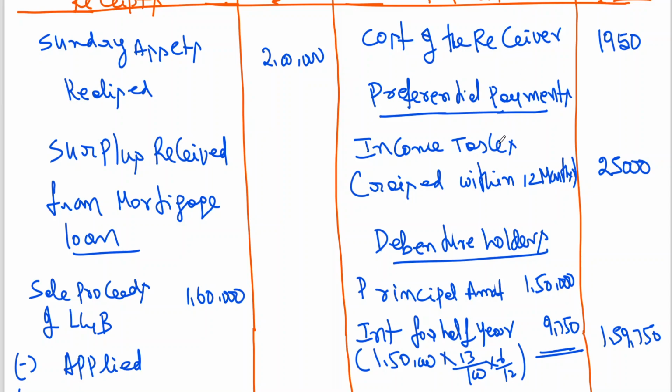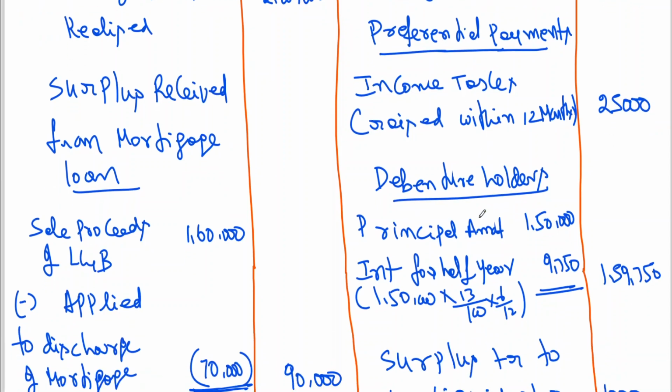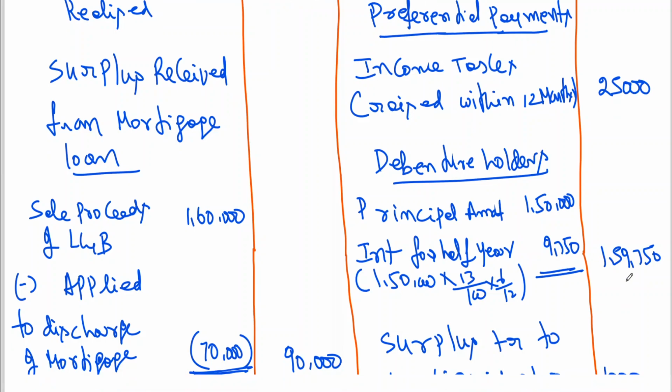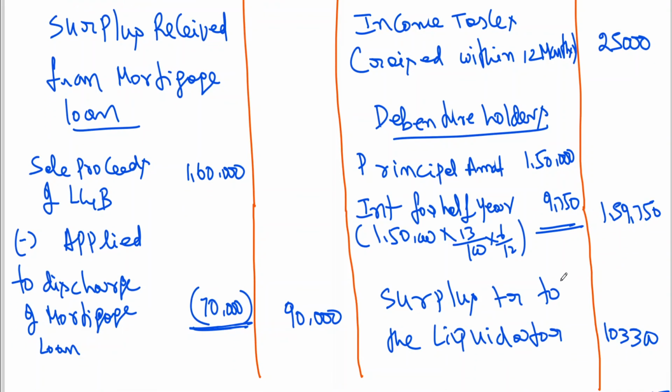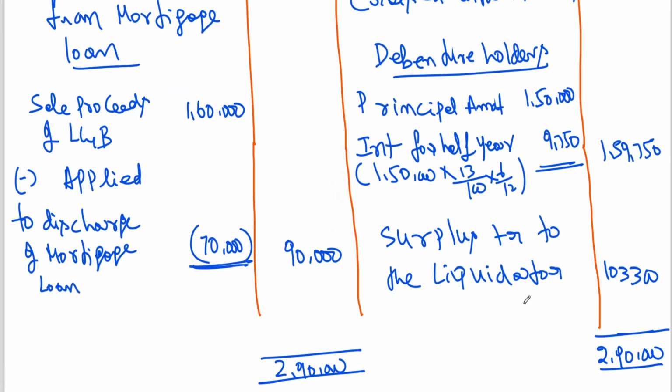So cost of the receiver, preferential payment, income tax raised within 12 months. Then preferential payment means preferential creditors, and then the amount will be paid to debenture holders. In the problem, 6 months interest is outstanding, so principal amount plus interest has been paid. Once the amount has been paid, debenture holders are happy, receiver is happy. The balance amount, whatever is with the receiver, will be handed over to the liquidator. So this amount is nothing but a balancing figure.